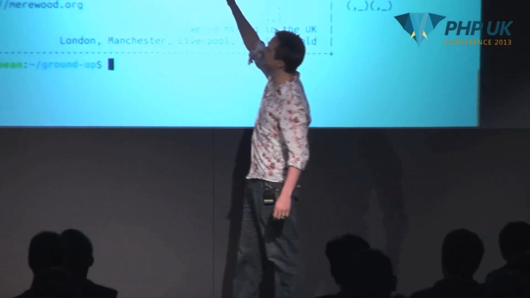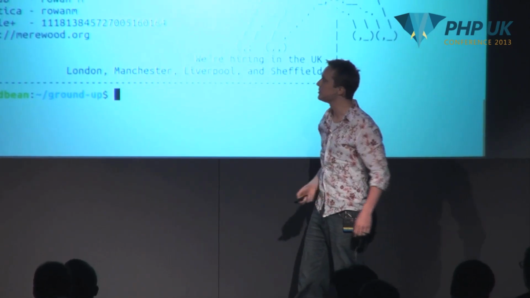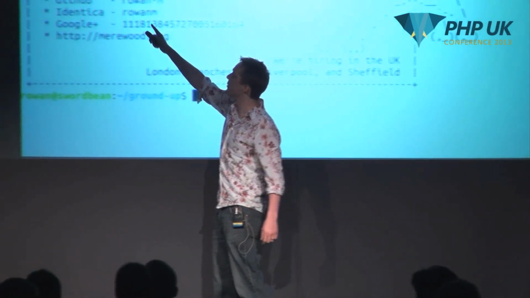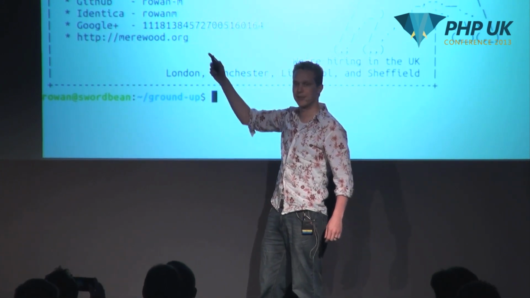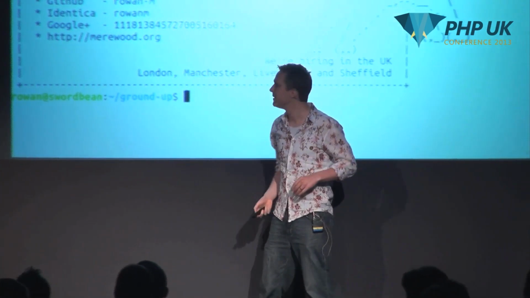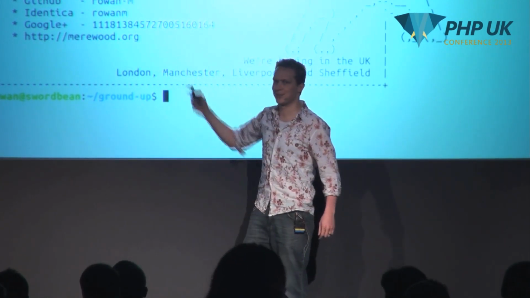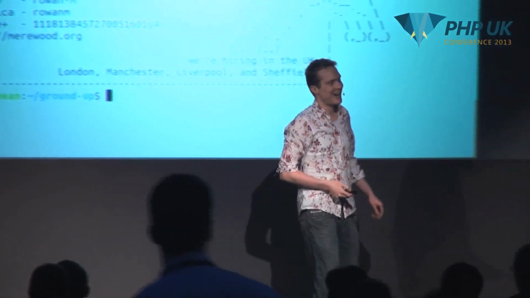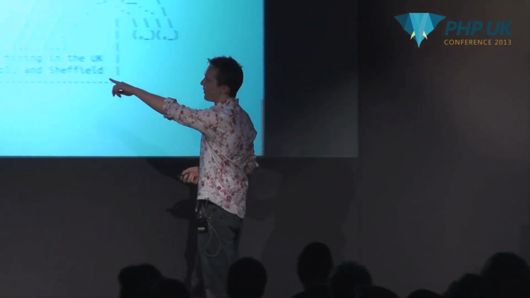I'm a software engineer and technical team lead at the Invika group. So we've got Sensio Labs UK, Invika, and Session Digital. You can find me on these various social networks, Rowan M on Twitter, Rowan N on GitHub, Rowan M on Identica, from when we all decided that Twitter was evil and we were going to migrate away from it. And you can also find me on Google+. Sorry, guys, I saw profiles.google.com in Ian's presentation, so I will put something more sensible in there next time. You can also take a look at my blog on merewood.org, which I update on a semi-regular basis.